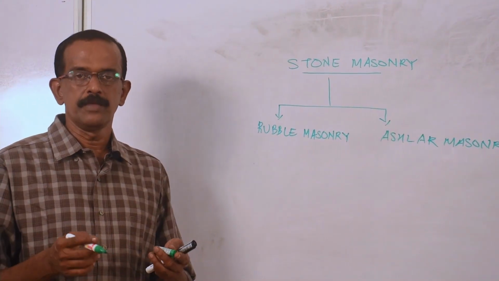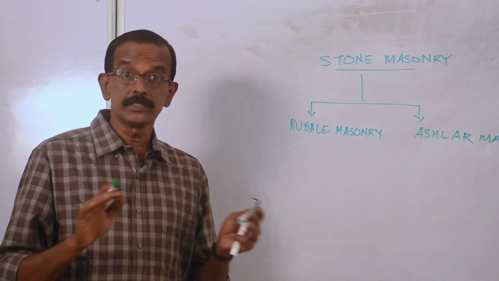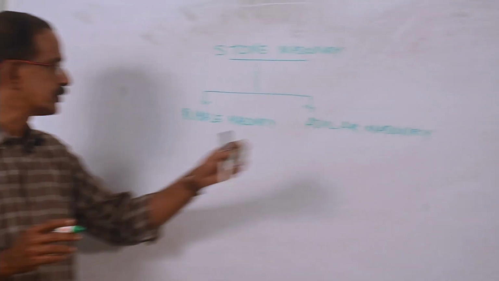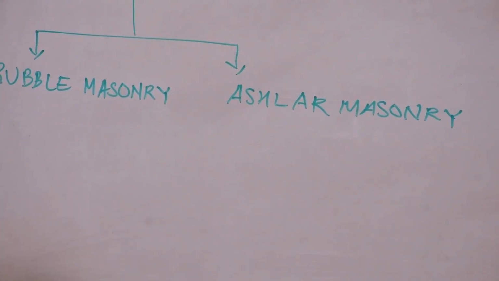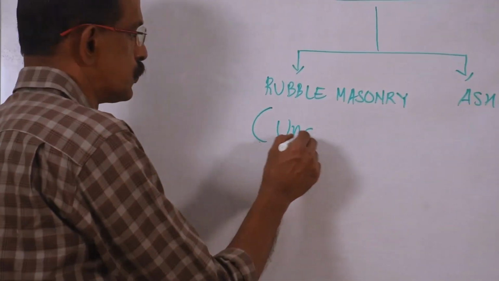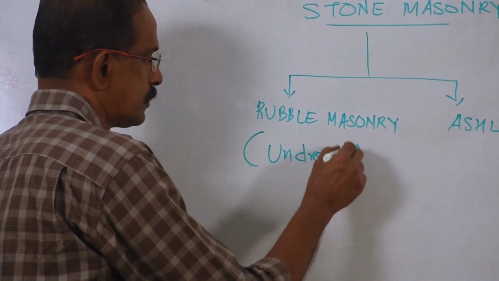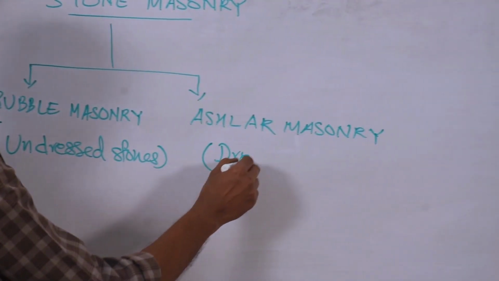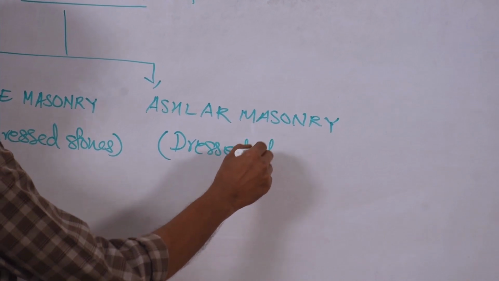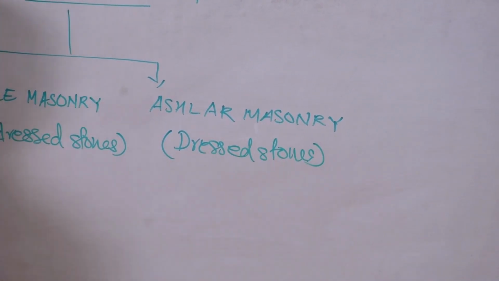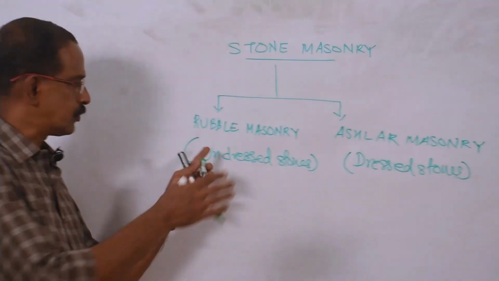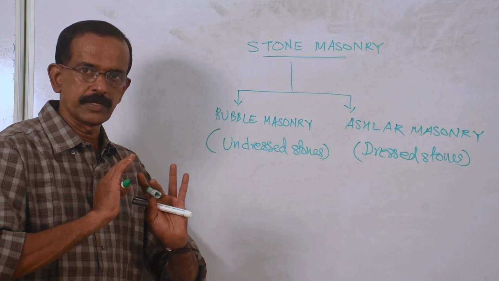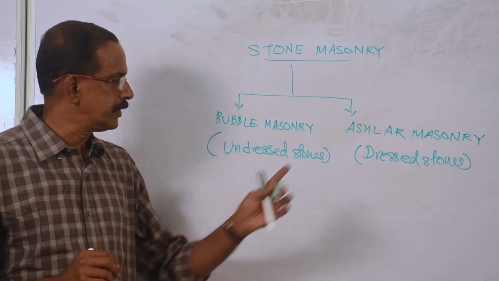Instead of that, if you are cutting the stone, polishing the stone, making it to the required size and shape, such stones are used in ashlar masonry. So we can say here undressed stones are used, whereas in ashlar masonry, dressed stones are used. So that is the difference between ashlar masonry and rubble masonry. Here stones which you are getting from the quarry are used directly. Here after cutting, after making to a required size and shape, it is used.